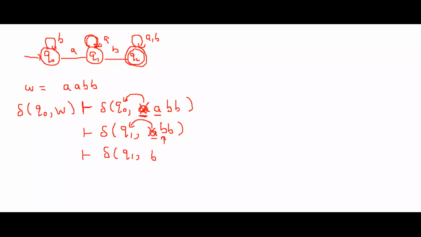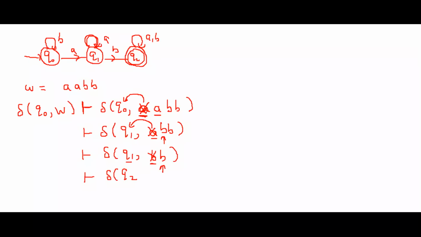Now what is the current symbol? b. What is your current state? q1. What happens with input b on q1? When you give input b on q1, you are going to q2. Now you are changing to q2 and this symbol is consumed.